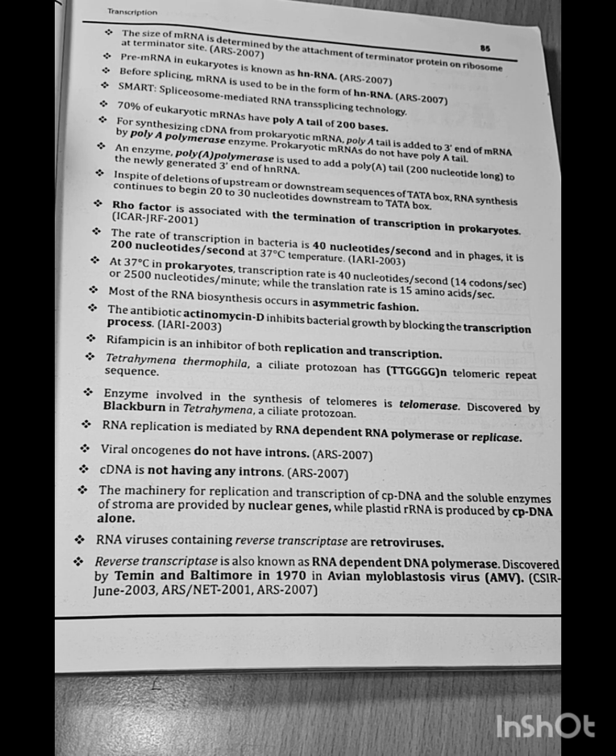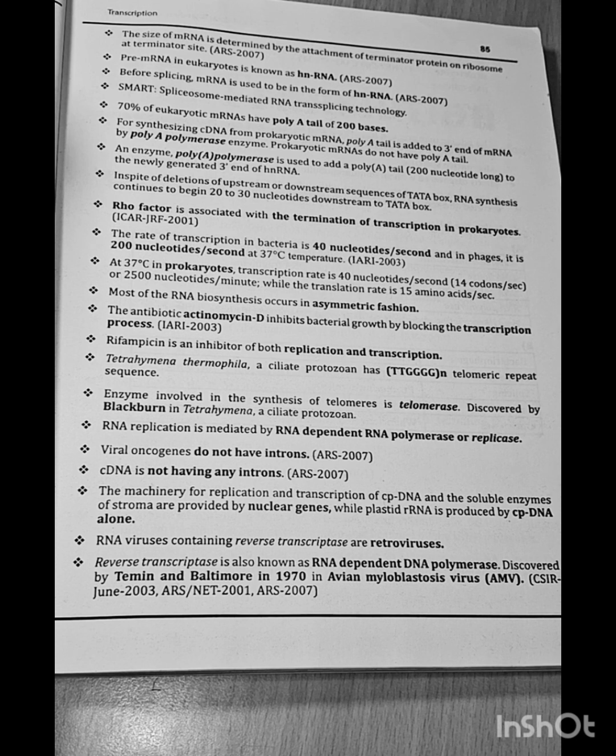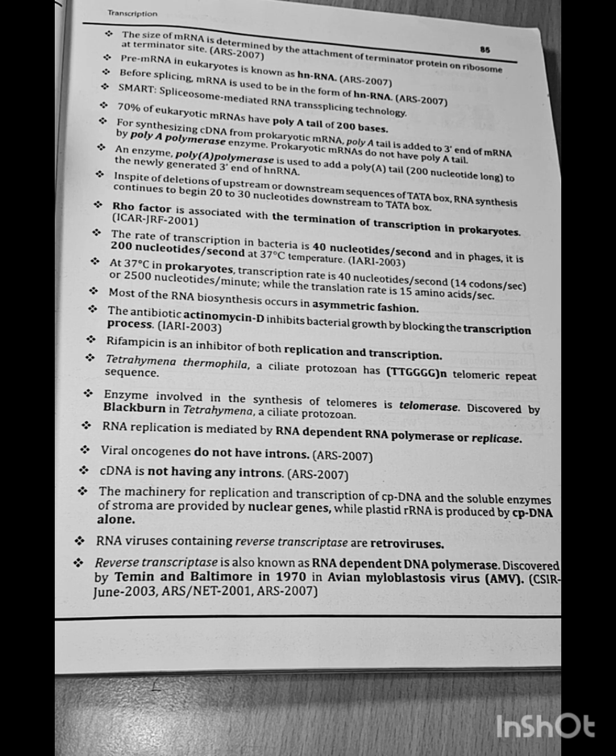For synthesizing complementary DNA from prokaryotic mRNA, poly A tail is added to the 3' end of mRNA by poly A polymerase enzyme. Prokaryotic mRNAs do not have poly A tail. An enzyme poly A polymerase is used to add poly A tail of about 200 nucleotides to the newly generated 3' end of heteronuclear RNA.